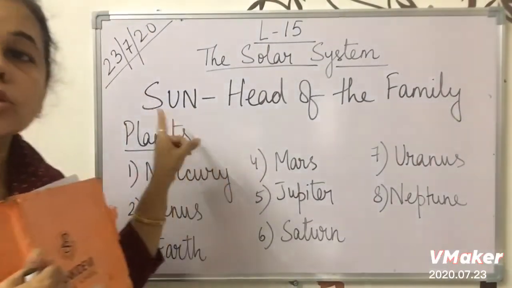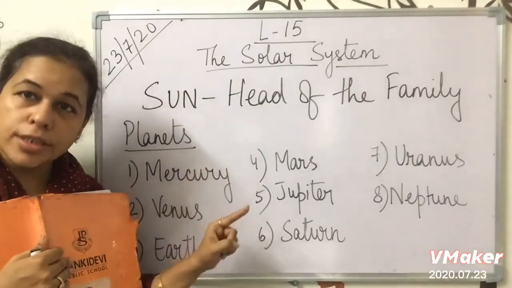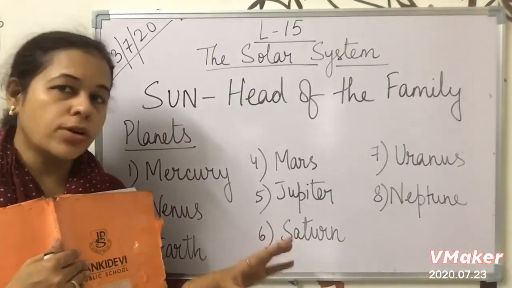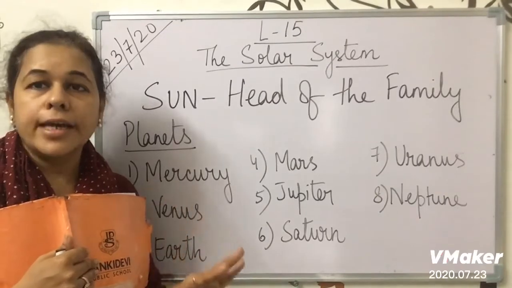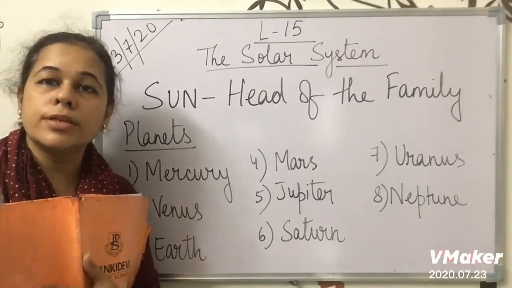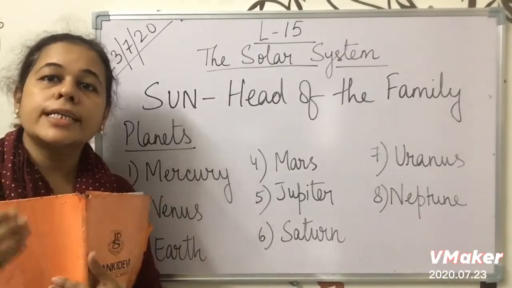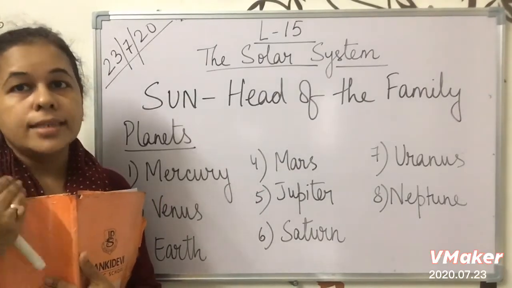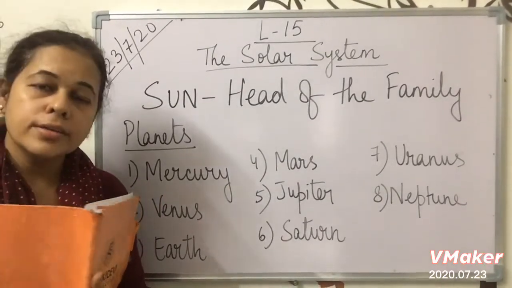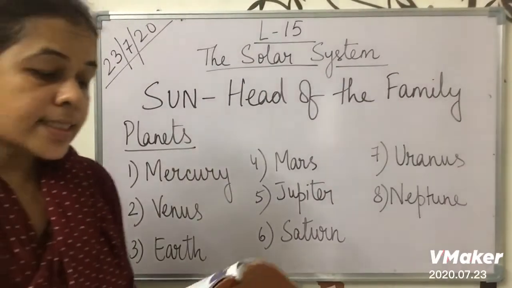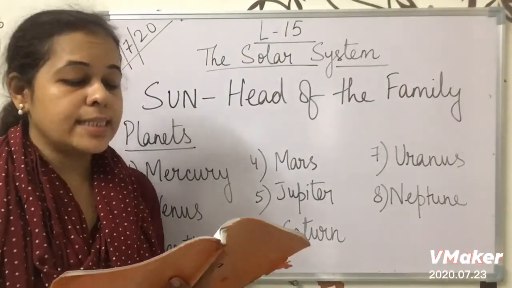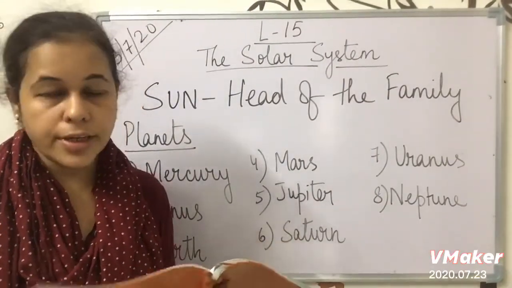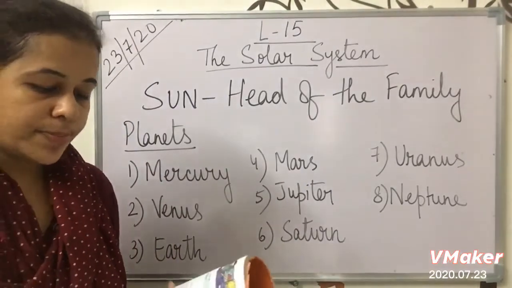If sun was not providing the heat and light to earth, then there would be no life on earth. Nobody was there on earth. We will not be able to live here. As we are getting heat and light from the sun, that's why life is possible on earth. It is the heat and light from the sun that makes life possible on earth. Okay. Now let us read about the planets.